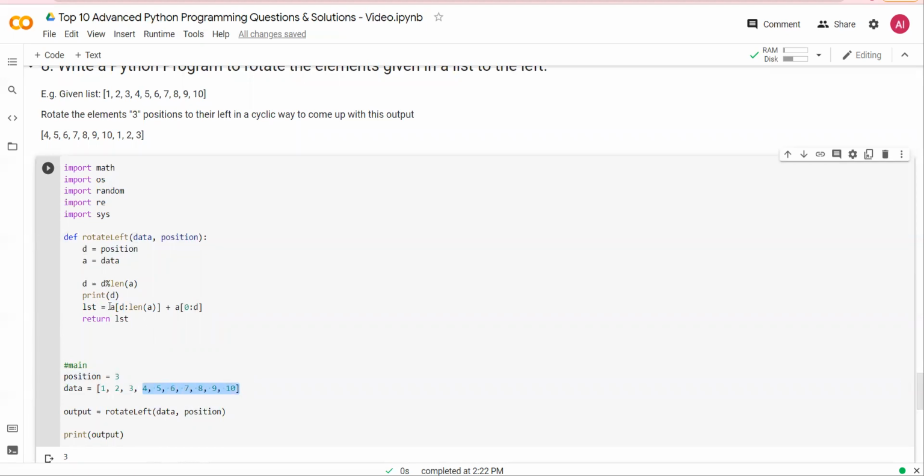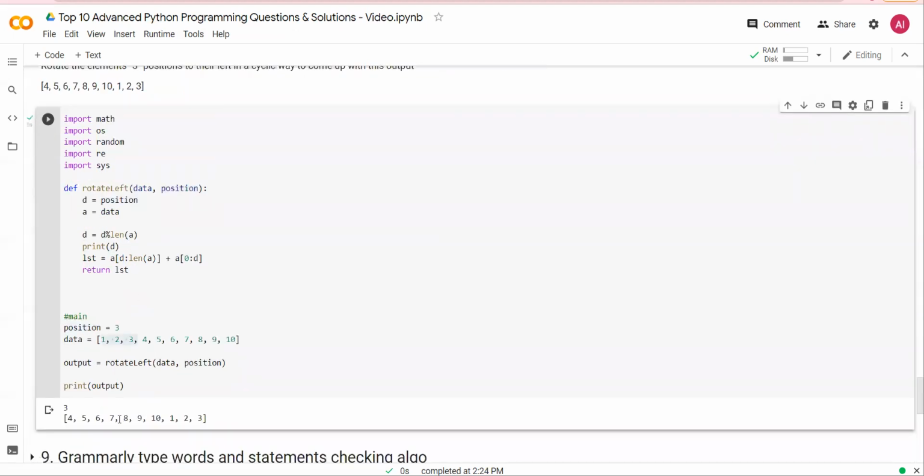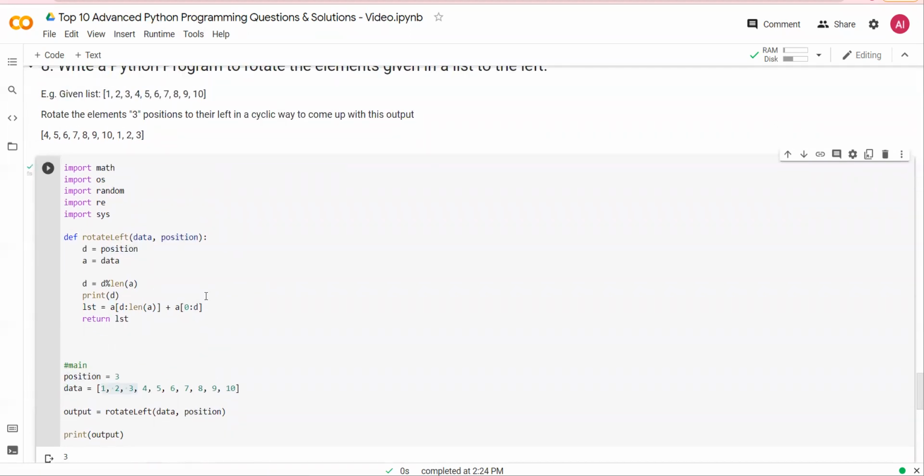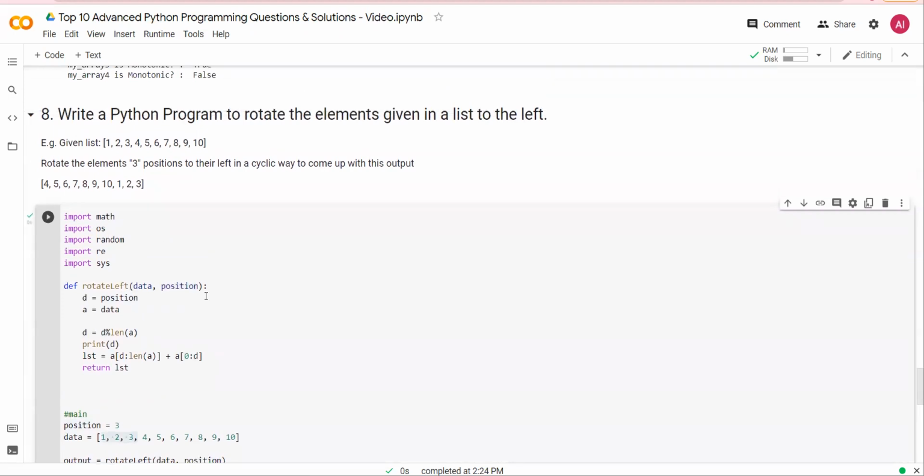This is what the first piece is, plus, that means add 0 to D, 0 to 3. So 0, 1, 2. That's how you will arrange it. Let's look at it. It's a little interesting problem, and if you want to challenge yourself, do the rotate right. Instead of rotating it left, how would you rotate right? That's a challenge question for you.